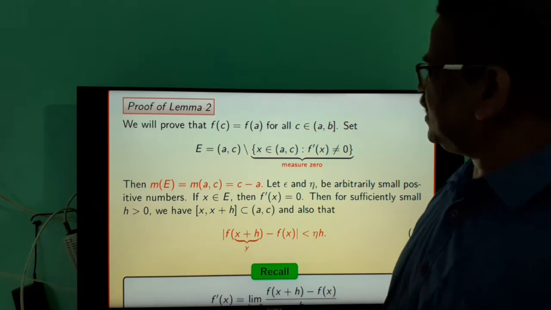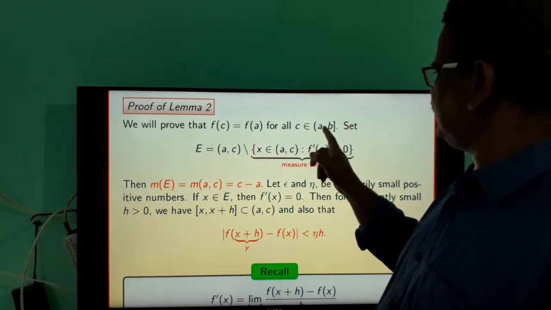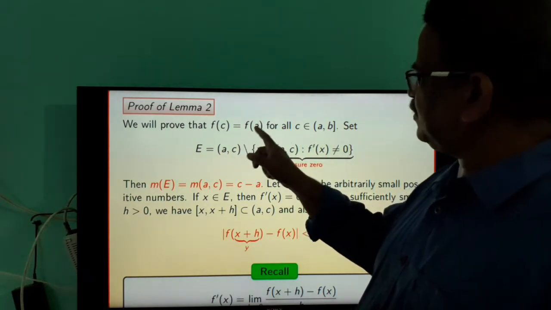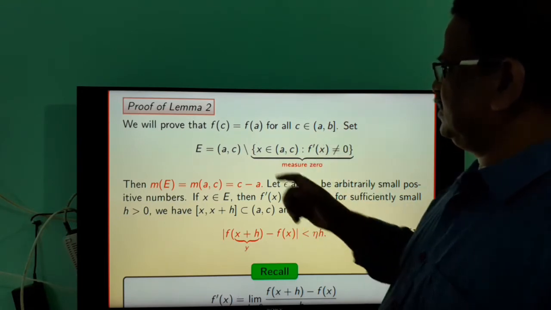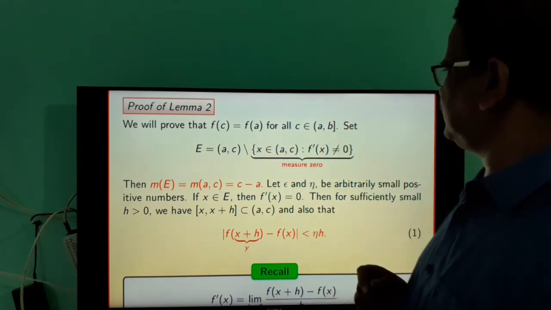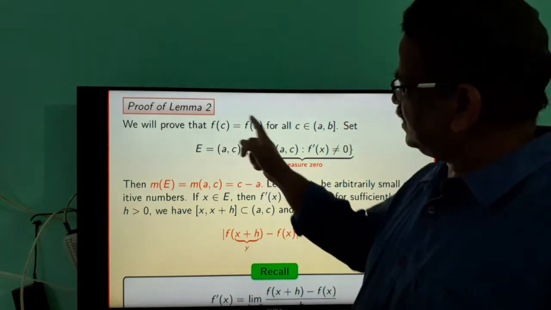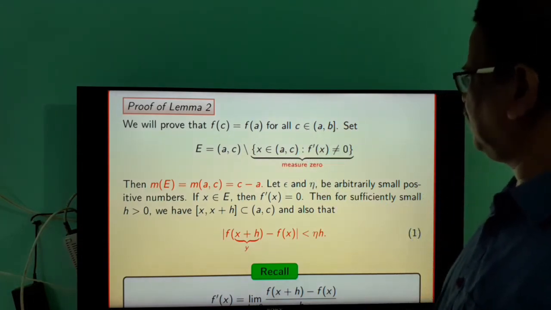Let us go to the proof of this lemma. We will prove that f(c) is equal to f(a) for all c in the interval [a,b]. That means f(x) is equal to f(a) for all x in the interval [a,b]. If f(x) is equal to f(a) for all x in [a,b], then f is constant. So we will prove that f(c) is equal to f(a) for all c in [a,b].